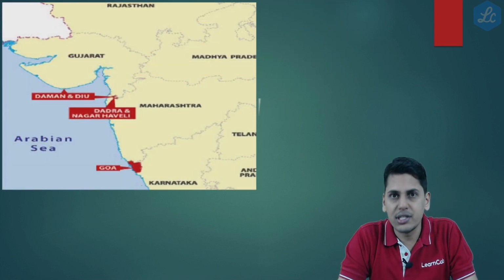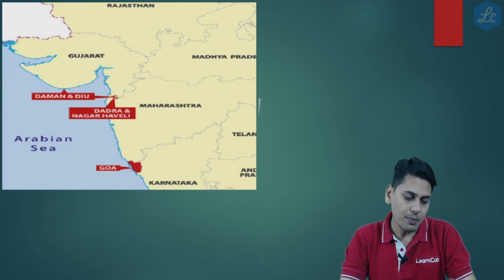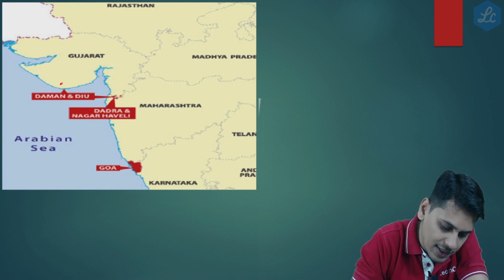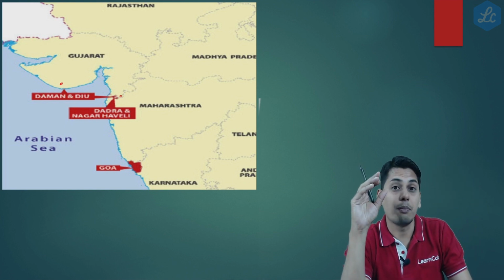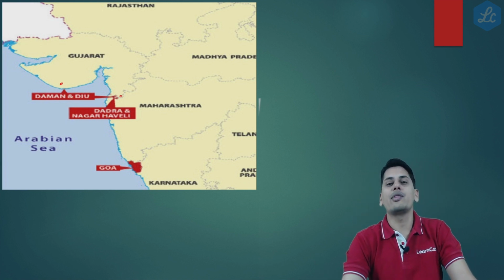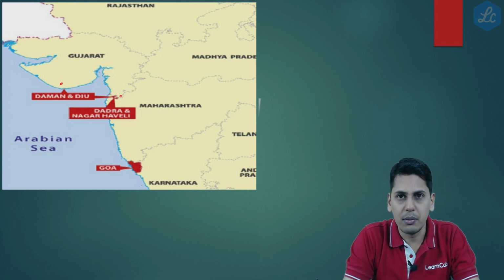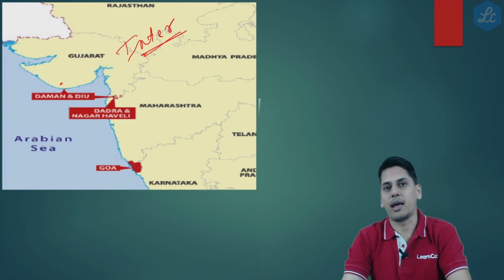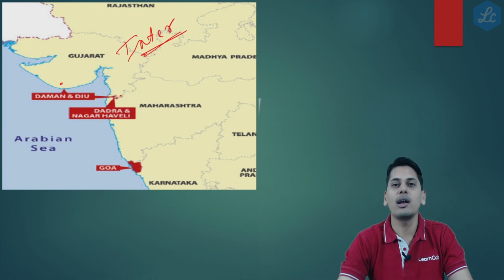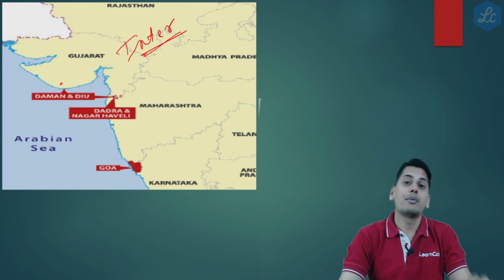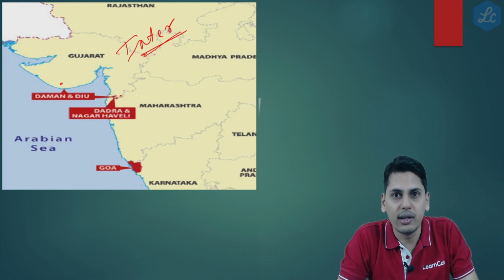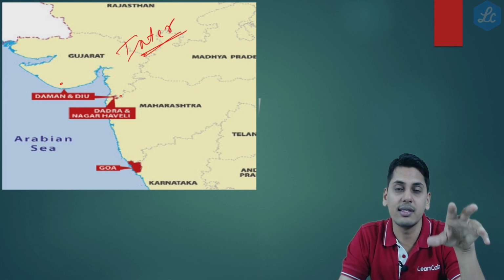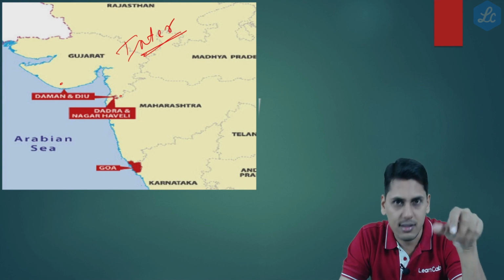Friends, one small question before we end this part of the discussion. Let's suppose there's a person who's supplying goods from Daman and Diu to Dadra and Nagar Haveli. Friends, prior to amendment, this supply would have been called an interstate supply because, prior to amendment, it was two different union territories. So, friends, as we know, if the location of supplier and the place of supply are in two different union territories, then that happens to be an interstate supply.